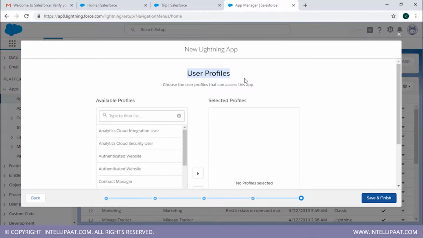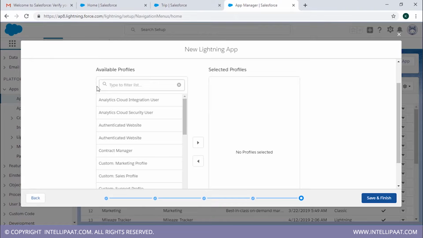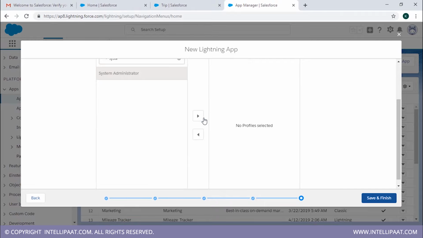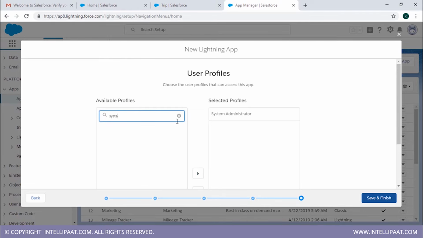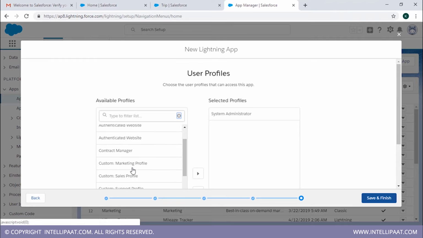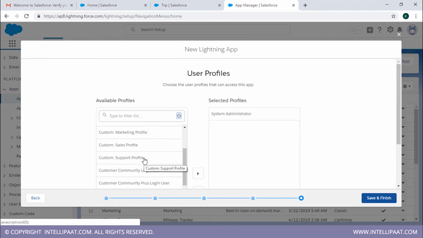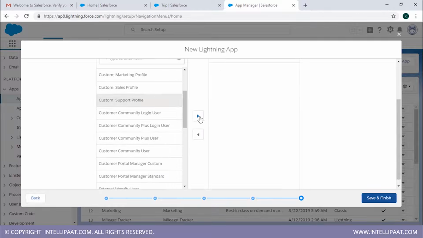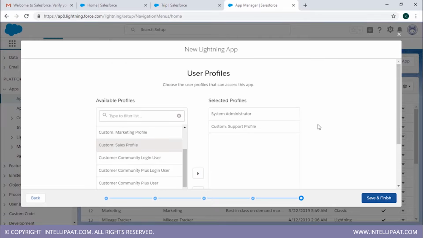Alright, user profiles. This particular function will help you choose which profiles should have access to your app. So you can have flexible control over who you're creating your app for. We'll just have System Administrator. Find that, add that, or you can go ahead and add all of them. It's actually your wish. So I'll just add Custom Support Profile as well. That's it. We're just gonna have two of these profiles who are able to use and see our app. Alright, so that is all. We're gonna click on Save and Finish.